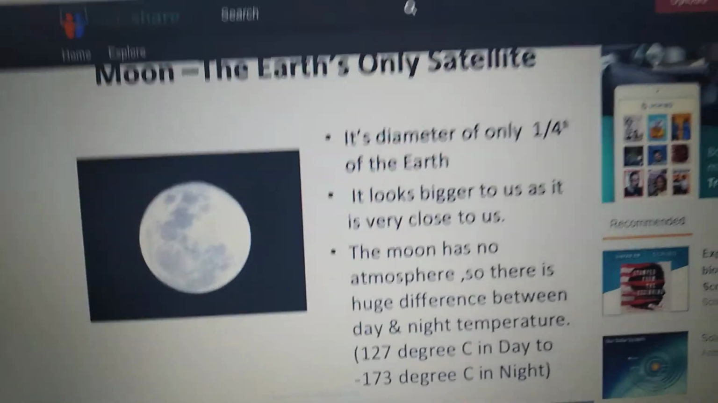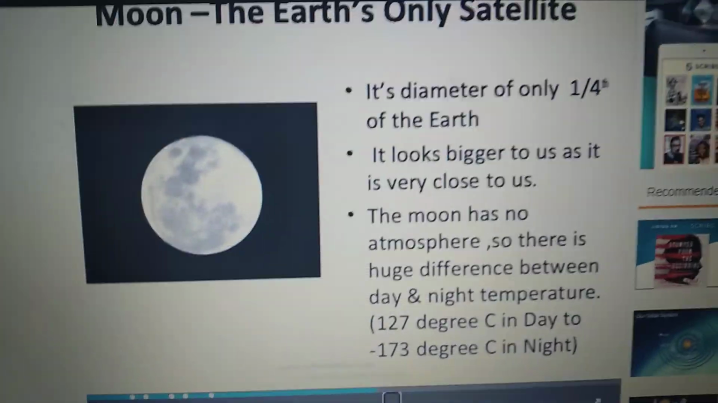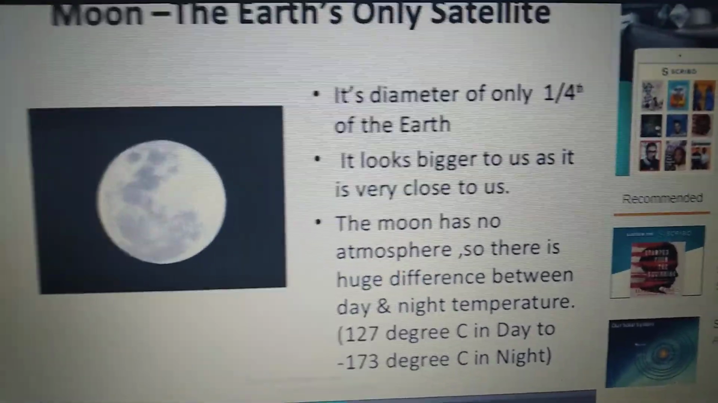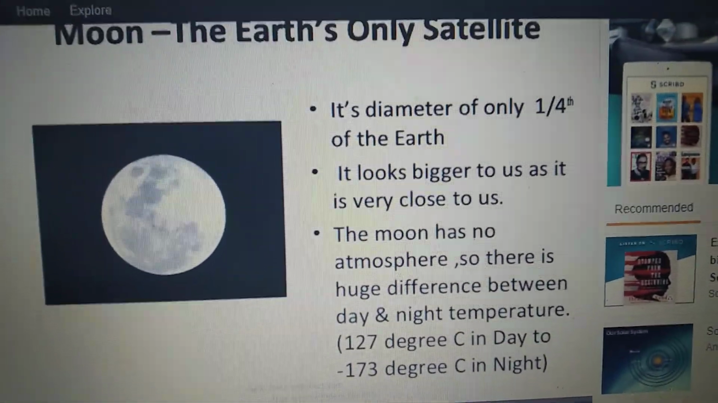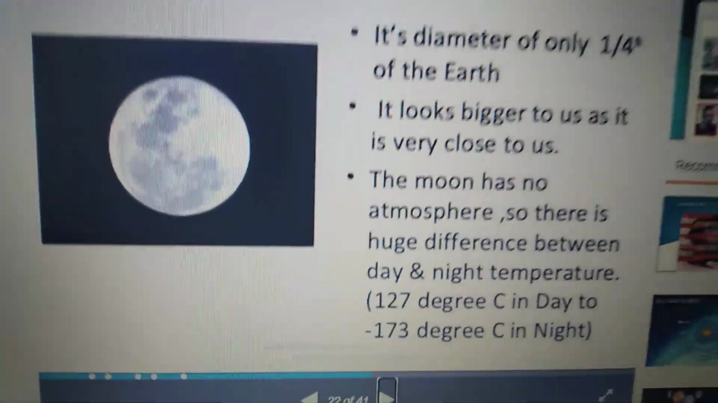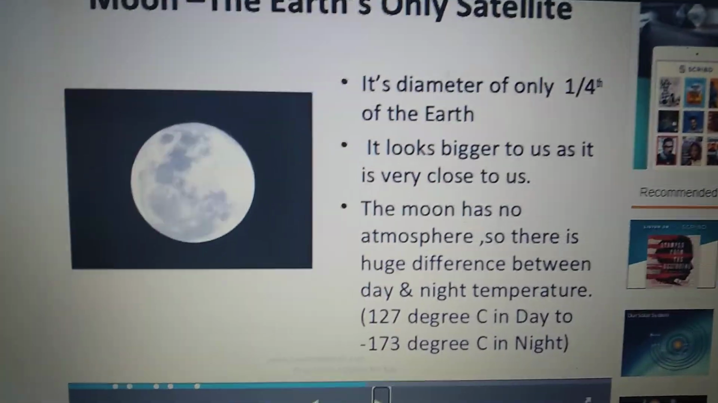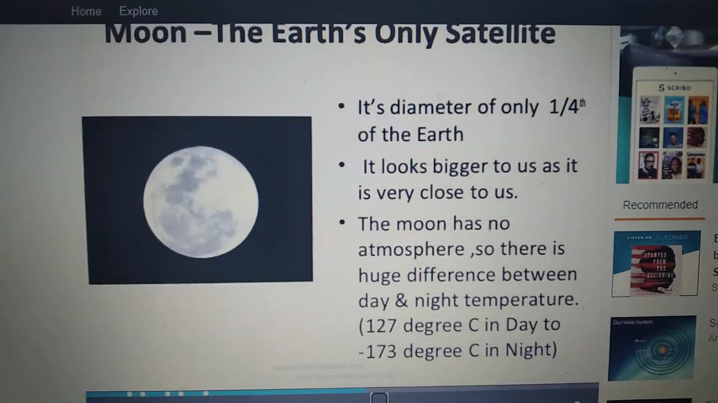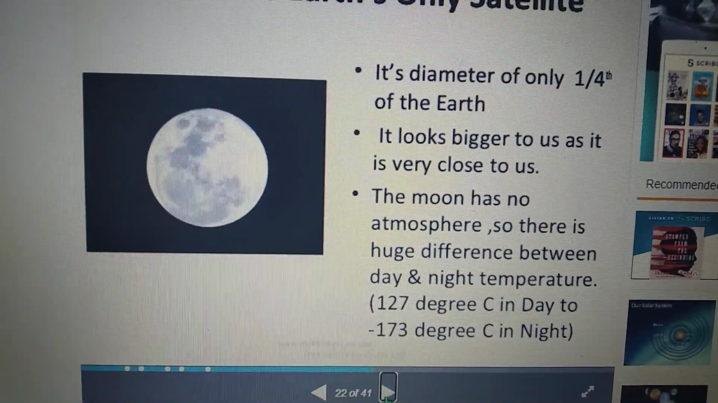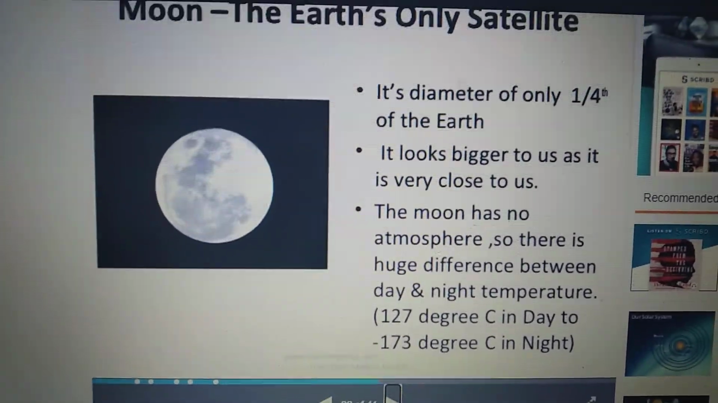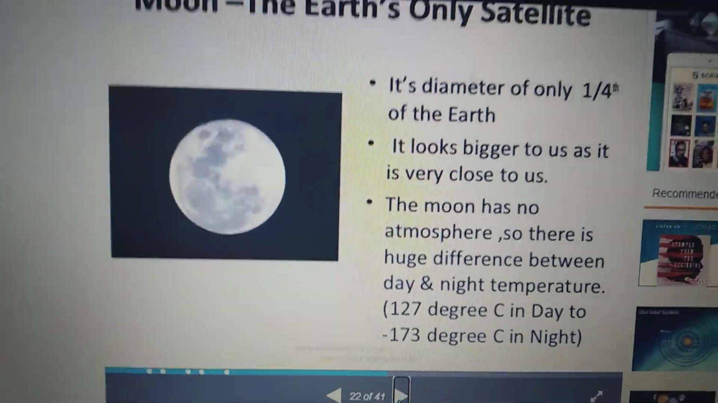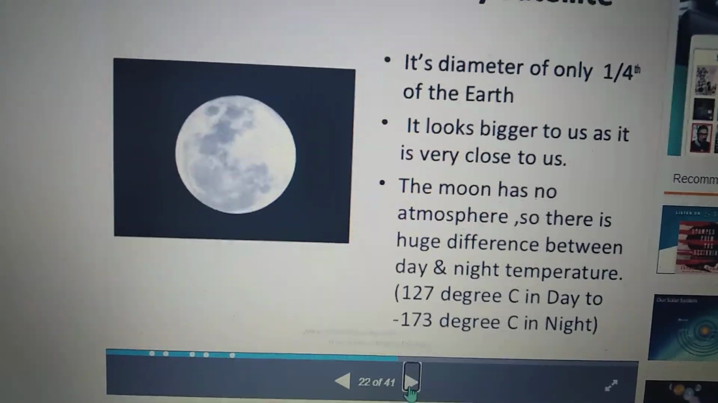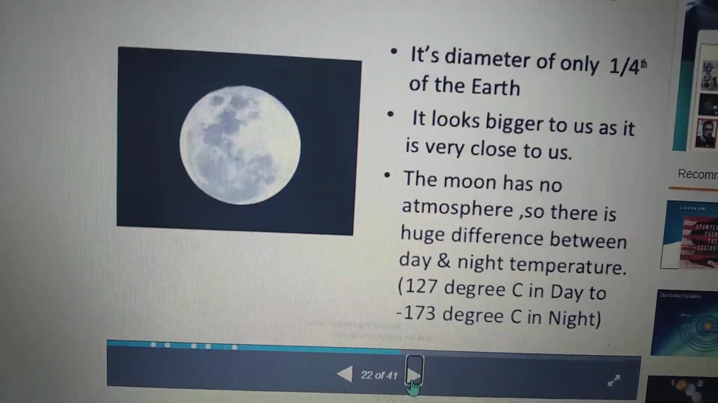Its diameter is 1 by 4th of the Earth. How many kilometers away from the Earth? It is 384,400 kilometers away from the Earth. Moon has no light on its own. It is actually the sun's light which bounces off from the surface of the moon and comes down to us. That's why we call this light as a moonlight.